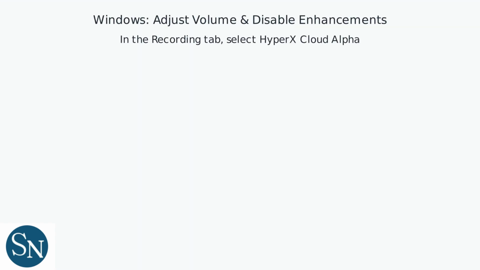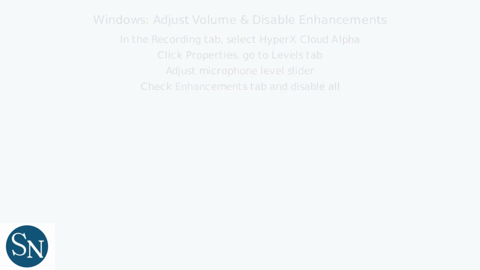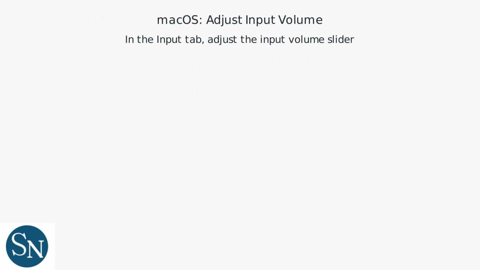Next, adjust the microphone volume levels and disable any audio enhancements that might be interfering. On Windows, in the Recording tab from Step 1, select HyperX Cloud Alpha, click Properties, go to the Levels tab, and adjust the microphone level. Also, check the Enhancements tab and disable any enhancements. On macOS, adjust the Input Volume slider in the Input tab from Step 1.